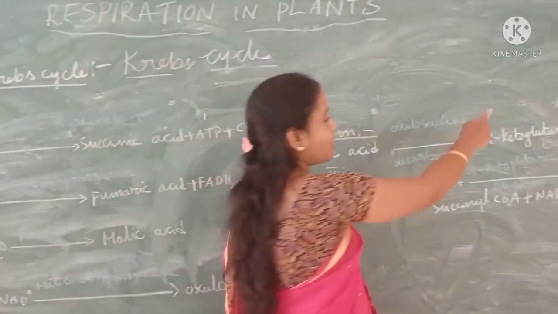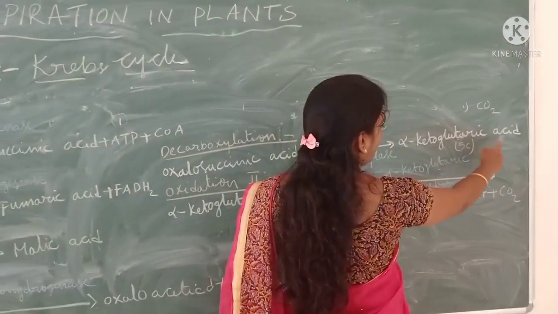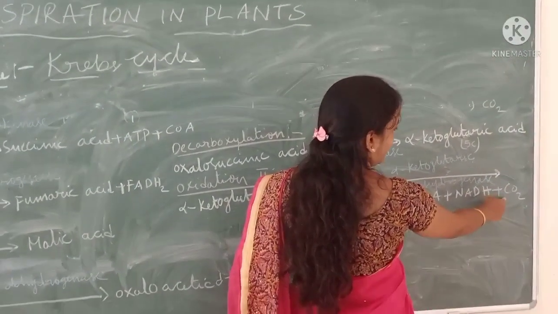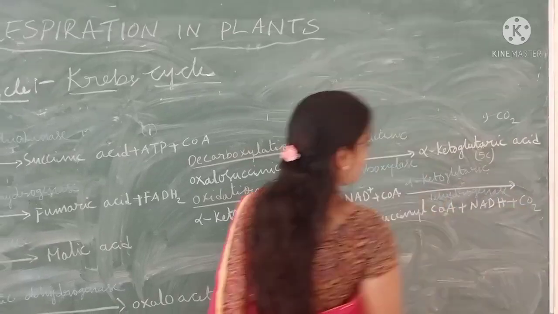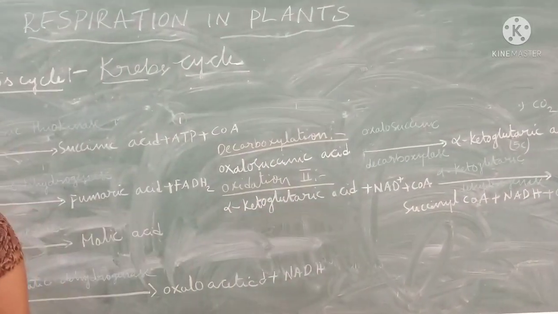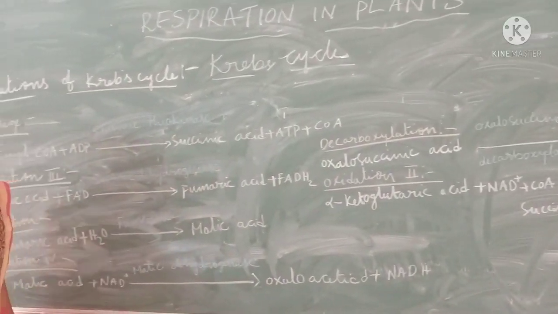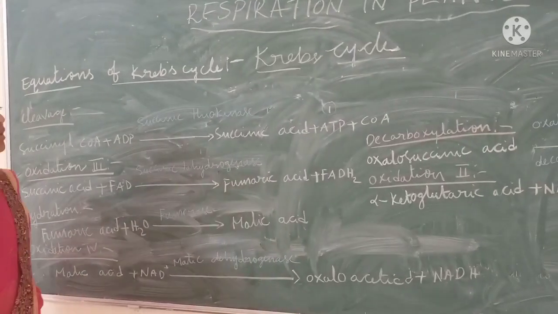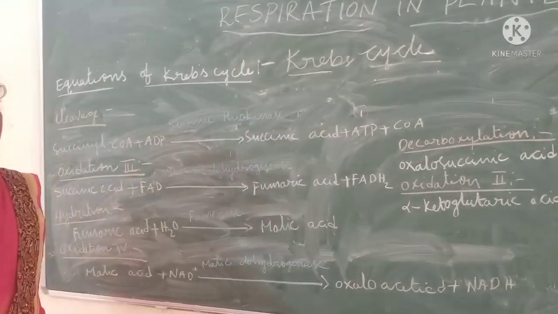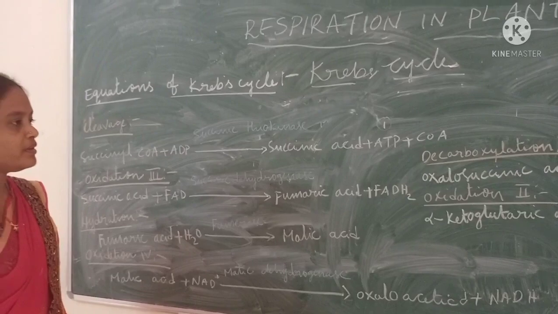See here, one carbon dioxide molecule has been formed here and one carbon dioxide molecule here. Means 2 carbon dioxide molecules, 3 NADH molecules, and 1 ATP or GTP have been formed.